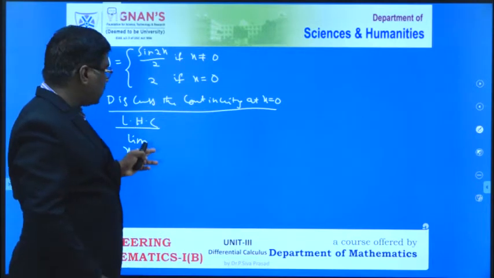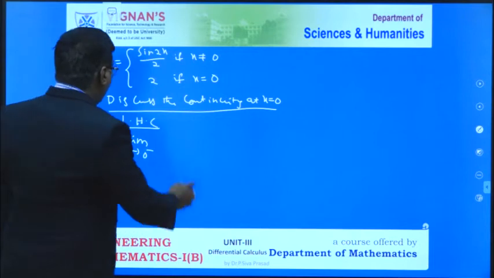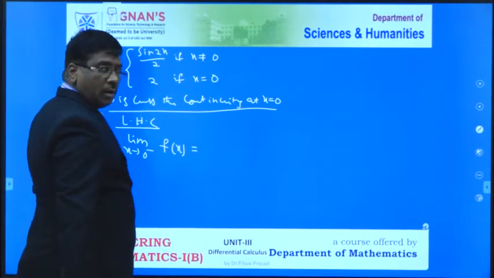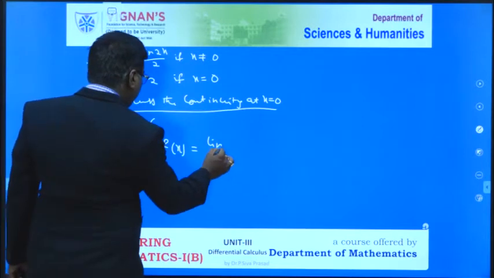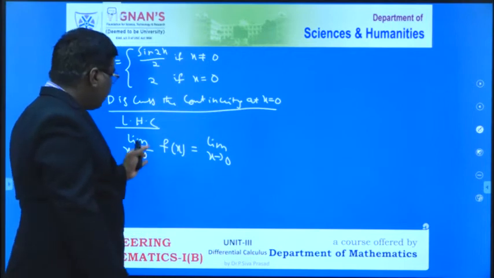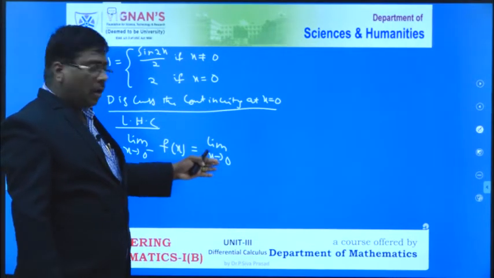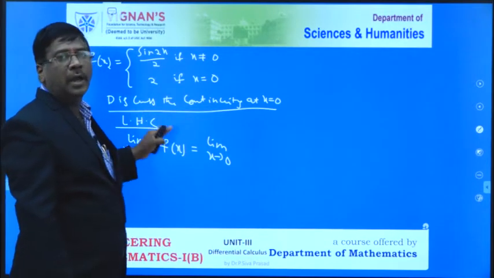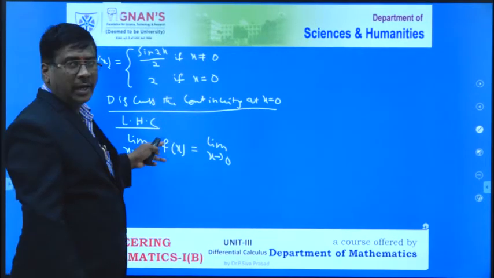That is why I have to write this one has to be minus. And f of x is equal to, therefore, limit of x tends to 0. In place of this, directly I have to write x tends to 0. Why? Because we have to choose the function f of x at that particular point. For that purpose only I have to write like this.